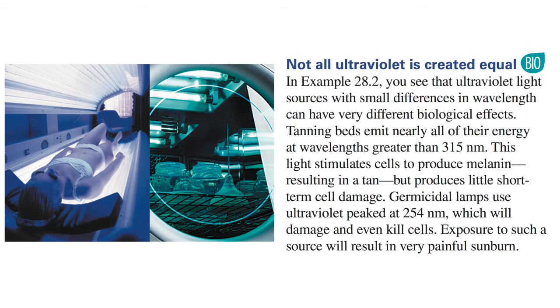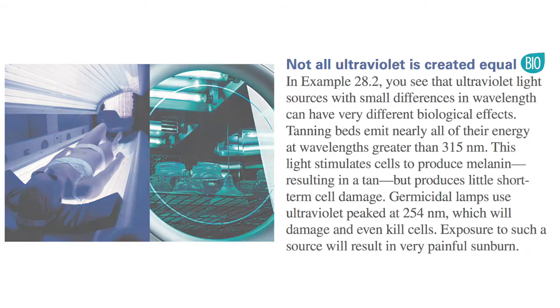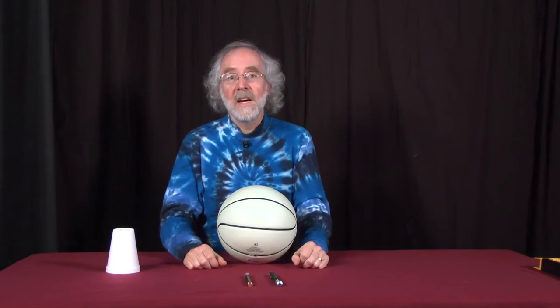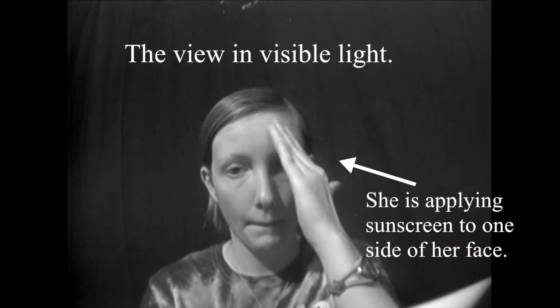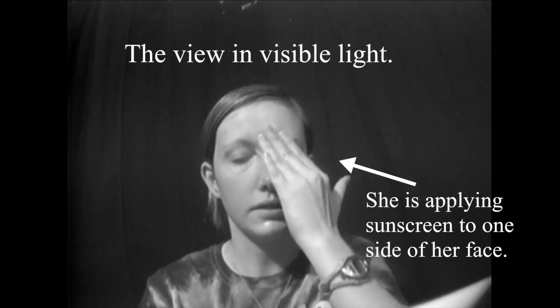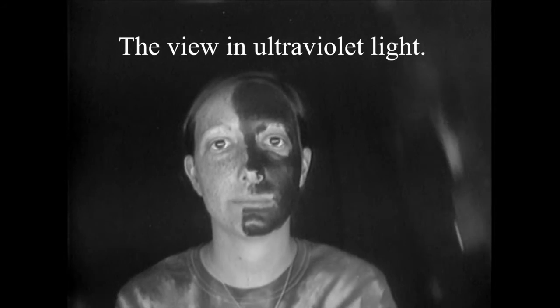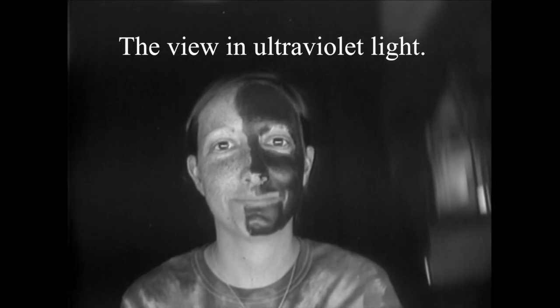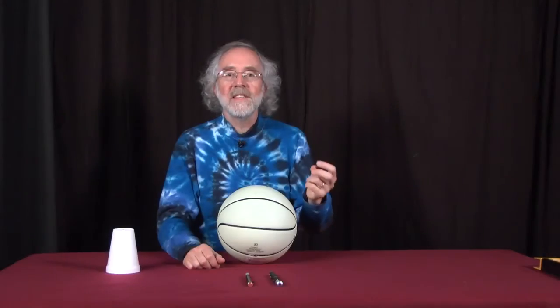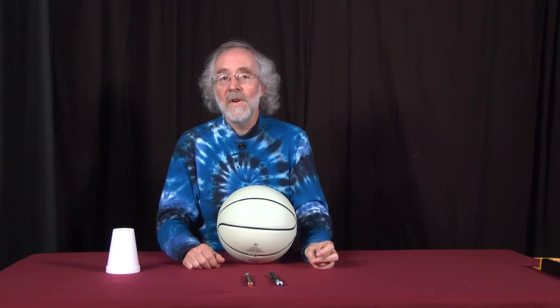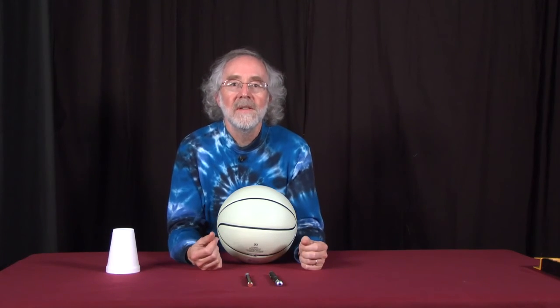Now, if you go beyond the violet into the ultraviolet region of the spectrum, the energy is even higher. The energy of ultraviolet photons is high enough that it can cause damage to your skin. It can cause damage to biological tissues. And that's why people have sunscreen, and the sunscreen absorbs the ultraviolet light. In the visible light spectrum, you can't tell that. But in the ultraviolet part of the spectrum, the picture looks very, very different. The reason the sunscreen absorbs the ultraviolet is so that it doesn't penetrate the skin and cause damage, because the photon energies are high enough that that is a very real possibility.